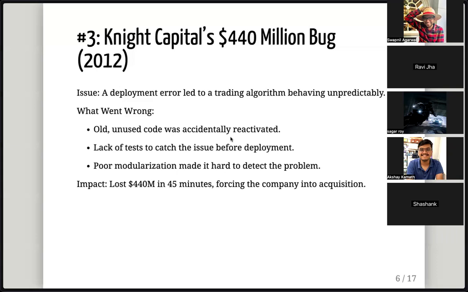Ravi's asking how to create a boundary between a significant number of test cases and not adding unnecessary test cases. So maybe I would have answered very differently a couple of years back. But as of today, in 2025, since we have a lot of AI capabilities, what I would recommend is just create a lot of test cases, because the time cost of adding more test cases has become very low. You just describe the test case and AI will help you write those tests. So try to add as many tests as possible, because again, the time cost is very low.